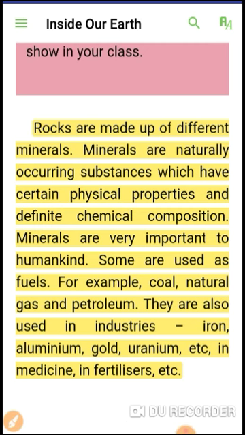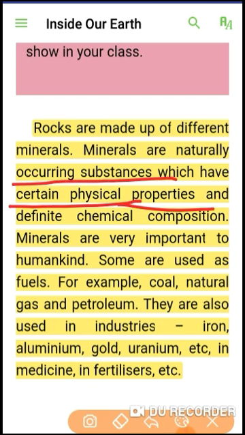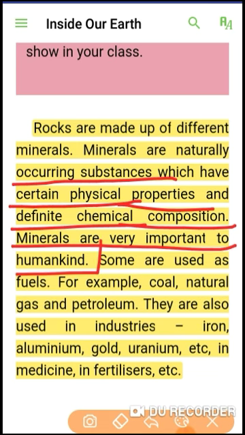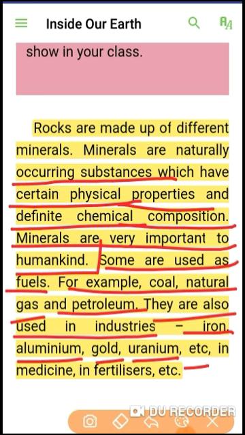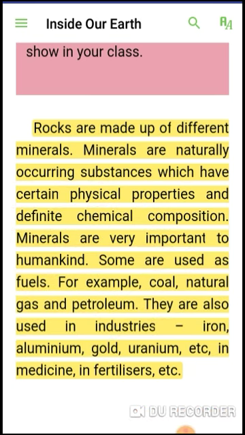Rocks are made up of different minerals. Minerals are naturally occurring substances which have certain physical properties and definite chemical composition. Minerals are very important to humankind. Some are used as fuels, for example coal, natural gas, and petroleum. They are also used in industries: iron, aluminum, gold, uranium, etc. They are also used in medicine and in fertilizers.